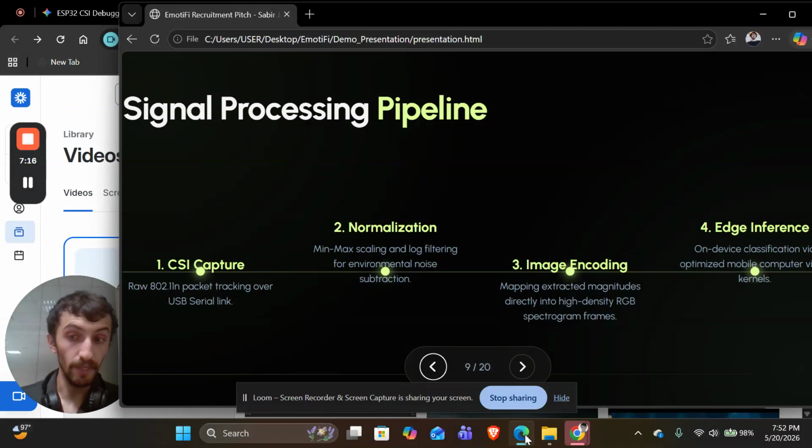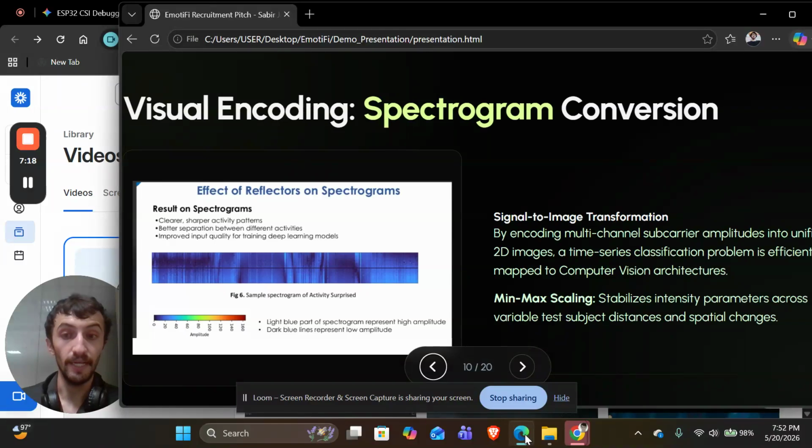Yeah, image encoding from 1D to 2D, and the edge inference. This is an Emotify spectrogram. It is basically showing us an activity like surprised. So this is a sample spectrogram, where you can see clearer, sharper activity patterns. It came from what? Reflectors and spectrograms. We'll see how it was without reflectors and how it is now with reflectors, and how I applied computer vision techniques to achieve it.